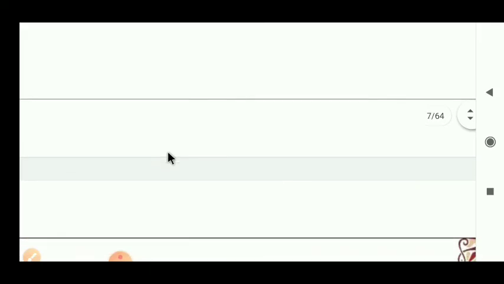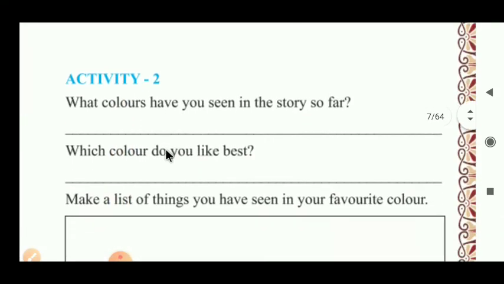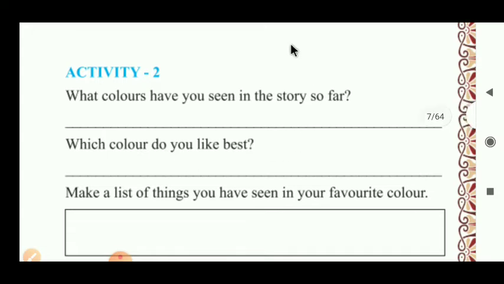Today in this video we have to understand Activity 2. Activity 2 is based on Activity 1. In Activity 1 we discussed the quarreling colors. Every color quarreled with the others. They think they are superior to other colors, and we discussed all the things in Activity 1. Now Activity 2 is based on that Activity 1. What is this? We have to discuss it.